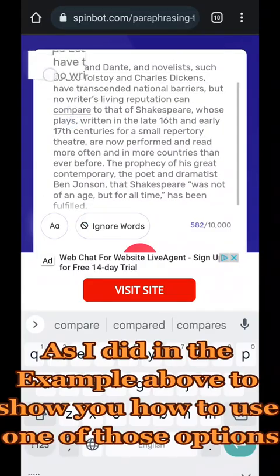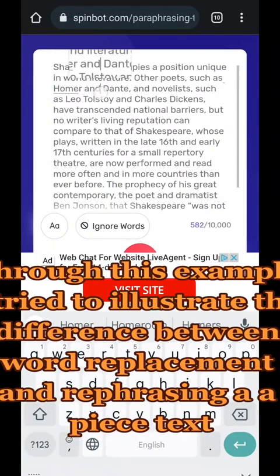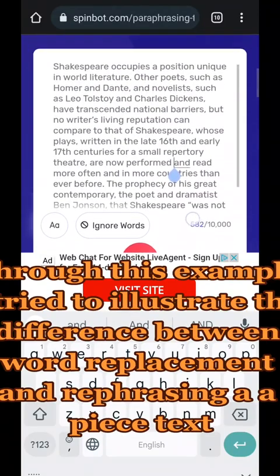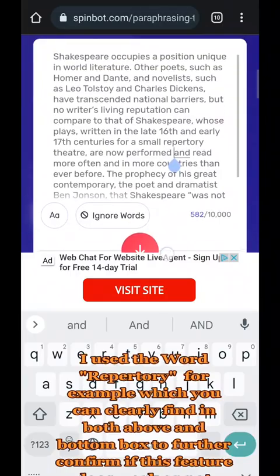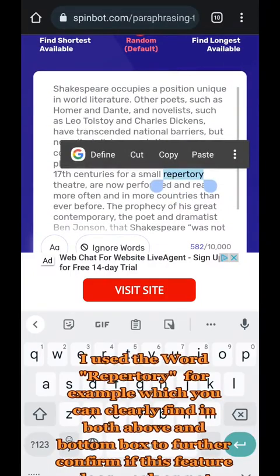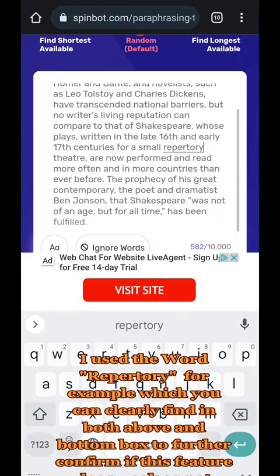of those options. Through this example I tried to illustrate the difference between word replacement and rephrasing a piece of text. I used the word repertory, for example, which you can clearly find in both the above and bottom box, to further confirm whether this feature works or not.